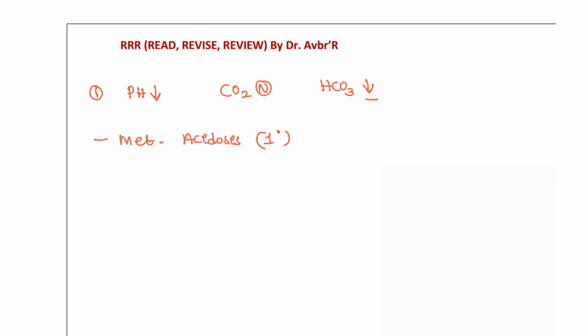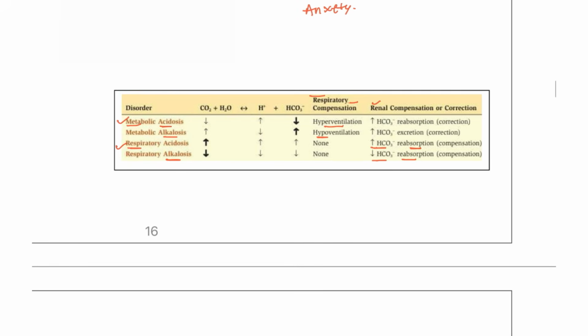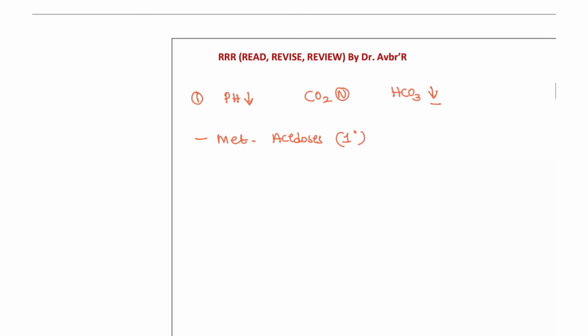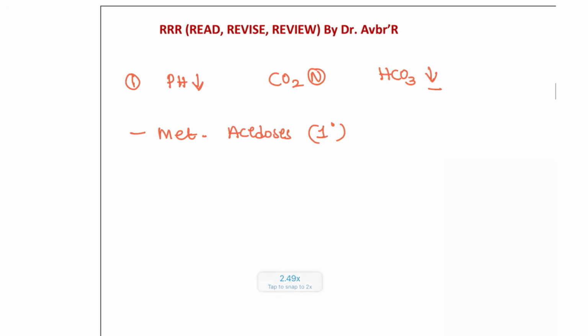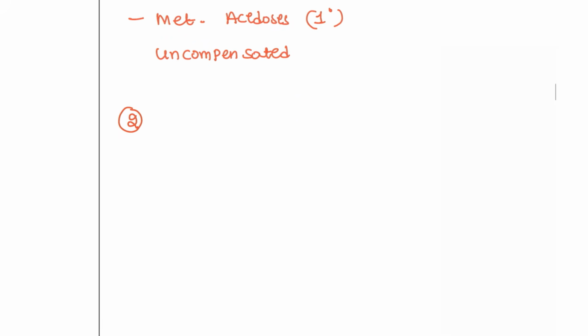Next, compensation. Has the compensation happened or not? What we discussed just now: if there is a metabolic acidosis, hyperventilation has to be started. CO2 should not be normal, CO2 has to be decreased, but here CO2 is normal. So that means this patient is uncompensated.